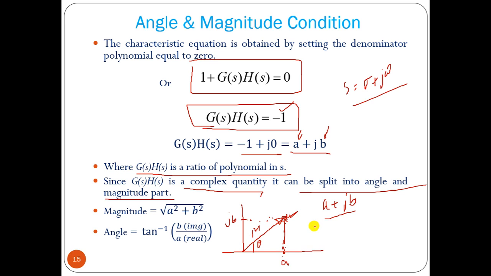So we can find out the magnitude, as the magnitude is the hypotenuse. This is A and this is your B, the length. So M is equal to root over of A square plus B square. And the angle theta from the real axis is tan inverse B by A, where B means imaginary part by real part. So this is how we can find out the magnitude and angle from any transfer function. If we know the transfer function, from that we can find out its angle and magnitude.